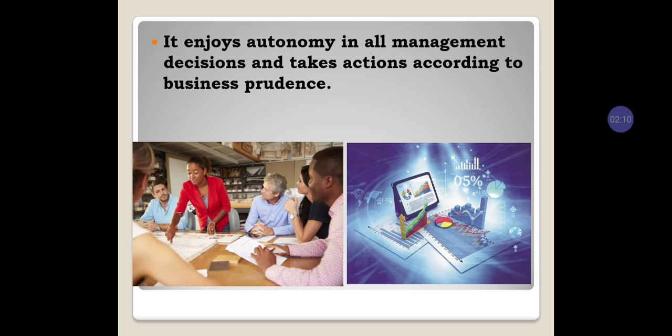It enjoys autonomy in all management decisions and takes actions according to business procedure. See the images shown: they sit like that and make decisions like that. Government companies enjoy autonomy in management decisions, meaning they have the power in making decisions. They do not wait for other parties like a partnership or a Hindu undivided family. They take decisions according to business procedure.